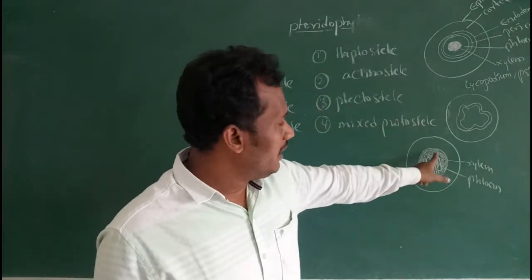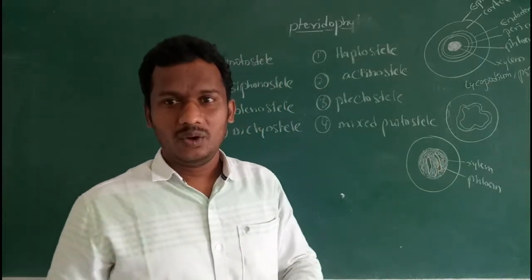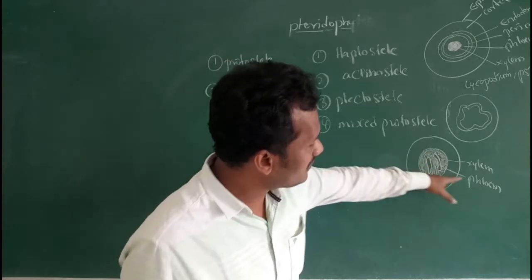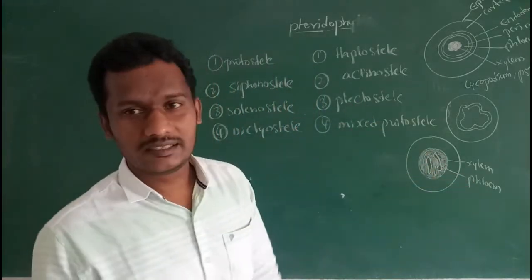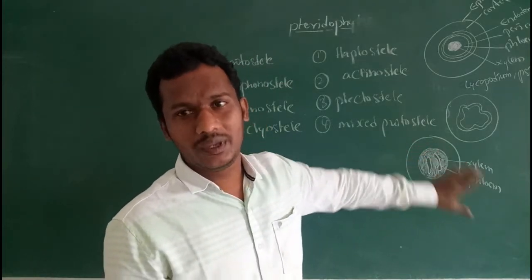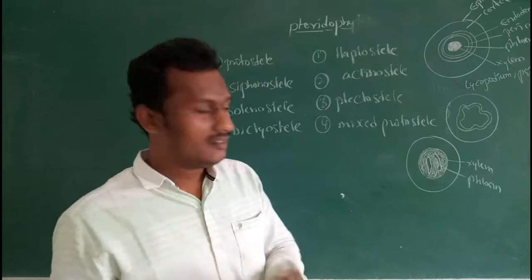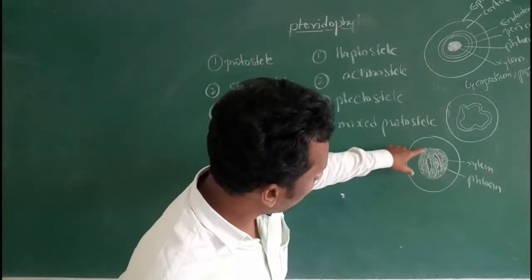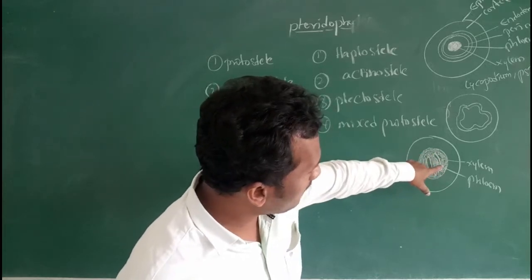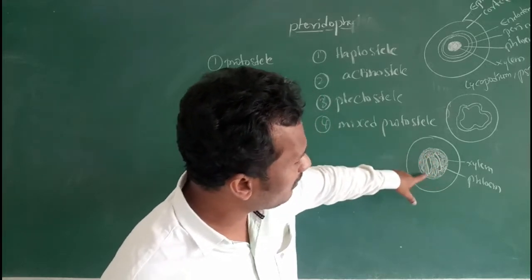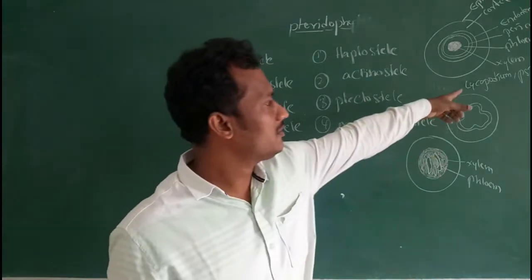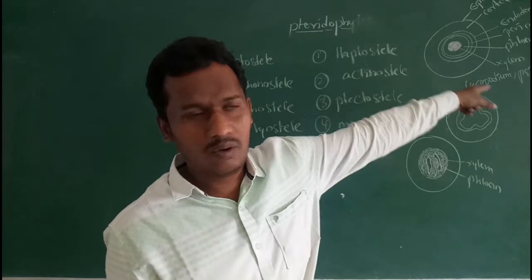So in plectostele, the xylem is broken into discrete, plate-like pieces. These plates are immersed in phloem. This is known as a plectostele. These are the broken xylem plates, immersed in phloem. This type of stele is known as a plectostele. Some examples are some species of lycopodium.